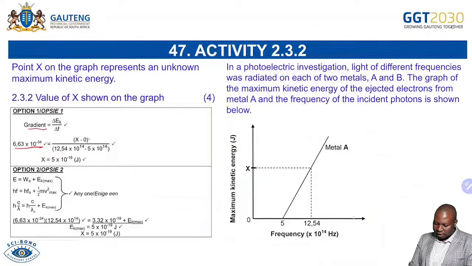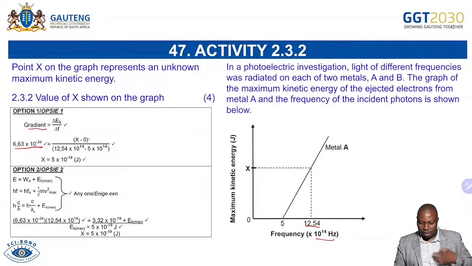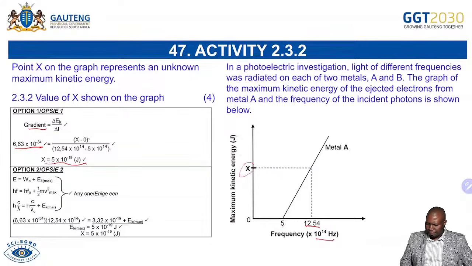On the x-axis, we have 12,54 times 10 to the power of 14 minus 5 times 10 to the power of 14. So you're able to see the change in y over change in x. And then just by maths, you are able to determine x as 5 times 10 to the power of minus 19 joules, which is your maximum kinetic energy, the value there.